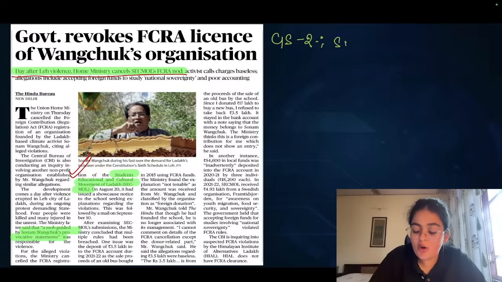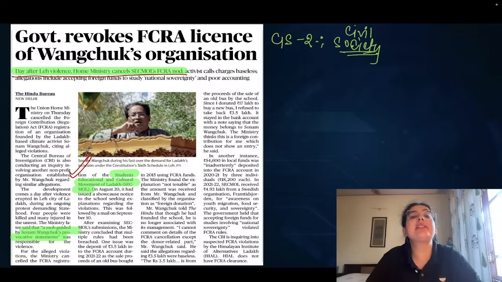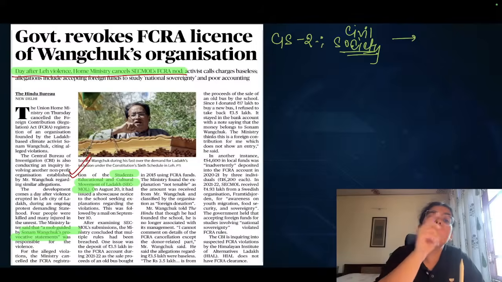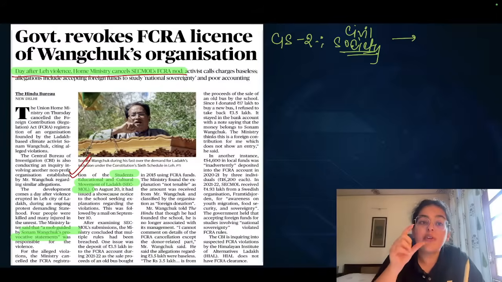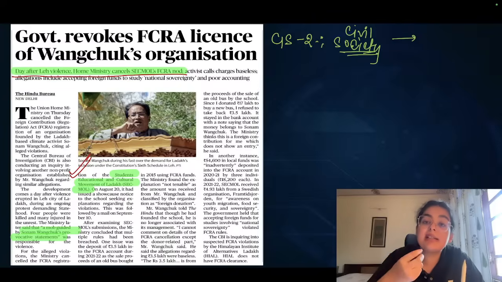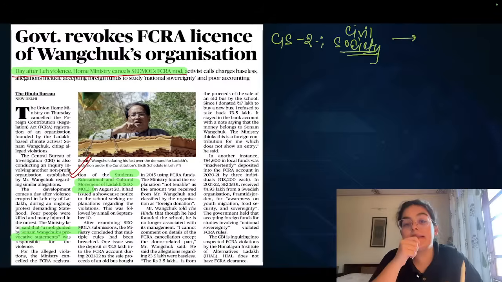There are multiple questions on civil society, and in civil society, you can say that there is a tendency of the state. In fact, this year also there was a question that civil society organizations or NGOs are sometimes seen as anti-state, and this can be an easy example. Till today, maybe the FCRA license of Wangchuk's organization was not revoked, but yesterday or the day before, with the kind of violent protests, it was easy to blame him, and therefore the center said that it is him who is instigating this revolt, it is him who is instigating these kinds of protests.